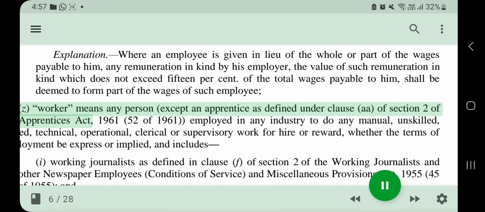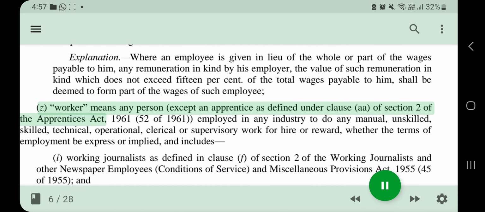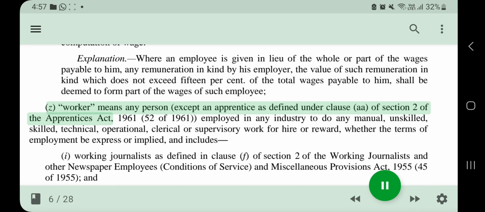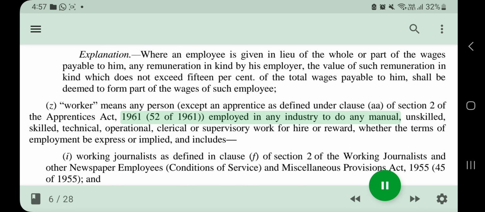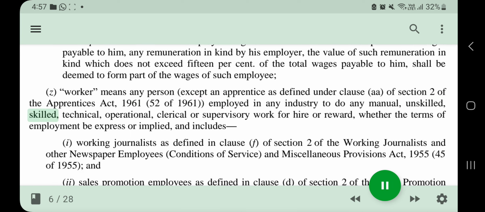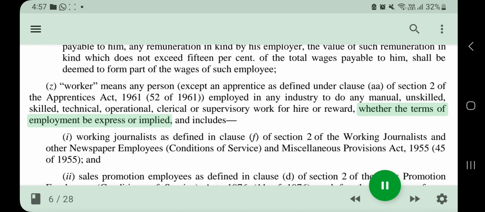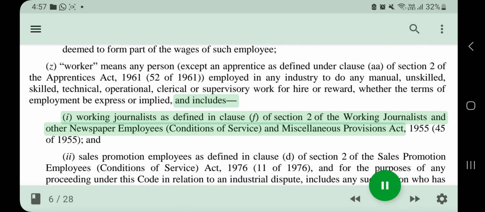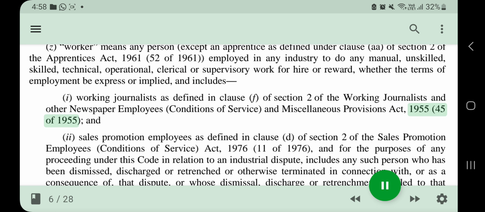Z. Worker means any person, except an apprentice as defined under Clause R of Section 2 of the Apprentices Act, 1961 (52 of 1961), employed in any industry to do any manual, unskilled, skilled, technical, operational, clerical, or supervisory work for hire or reward, whether the terms of employment be express or implied, and includes: I. Working journalists as defined in Clause F of Section 2 of the Working Journalists and Other Newspaper Employees (Conditions of Service and Miscellaneous Provisions) Act, 1955 (45 of 1955).